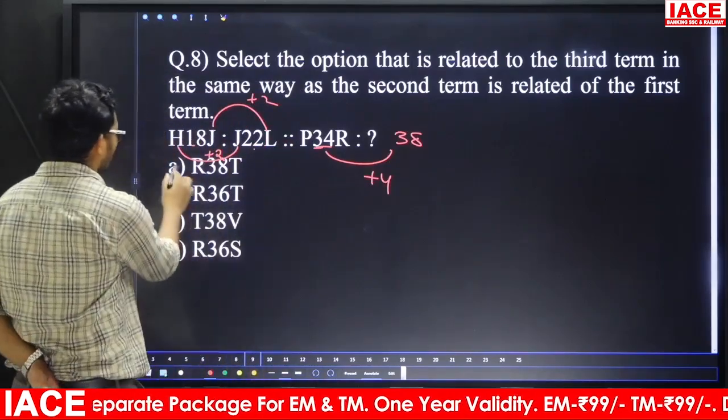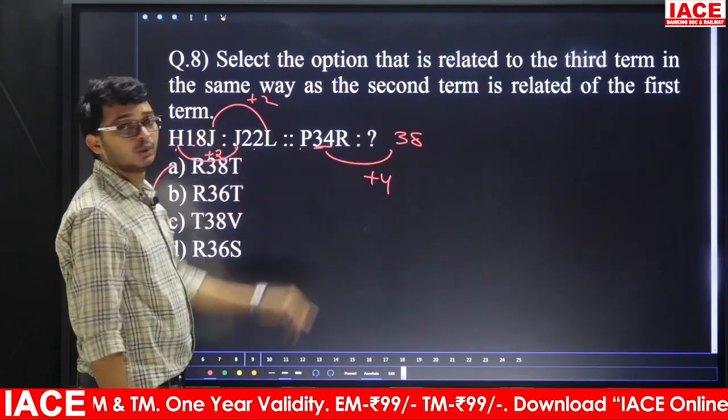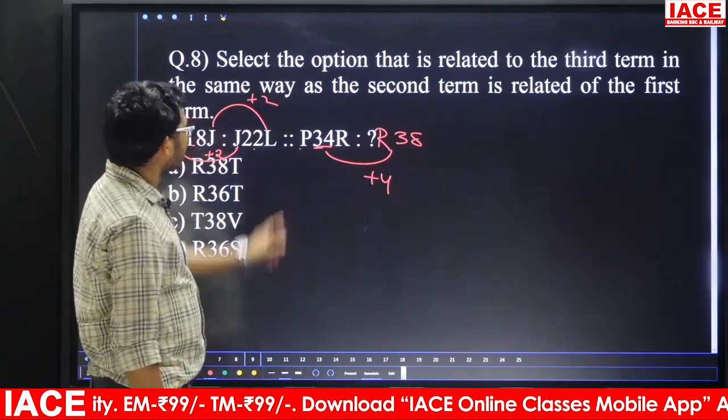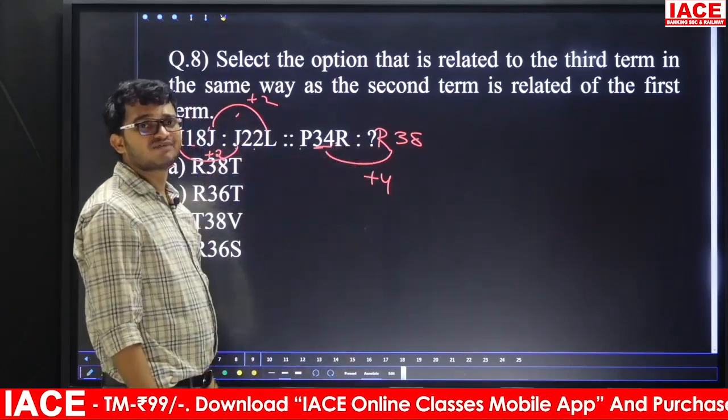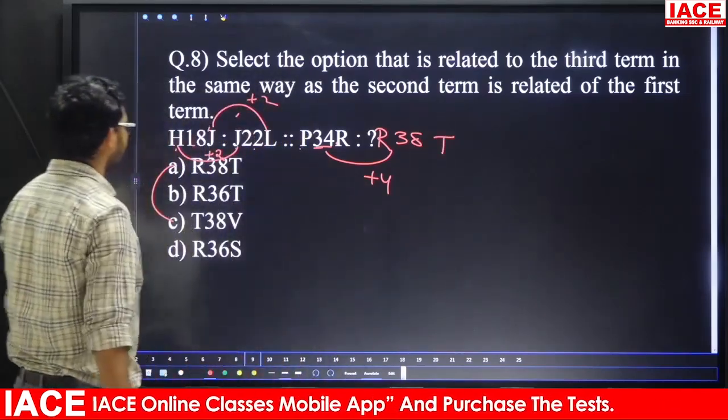Here we are having 2 options. Leave it. Now first letter plus 2. P plus 2 is what? Here R. Next, the last letter also plus 2. Now R plus 2. R is 18, 18 plus 2 is 20. That means here T. So R 38 T. So the answer is what?